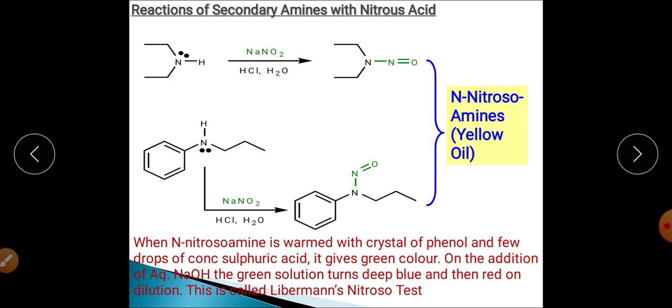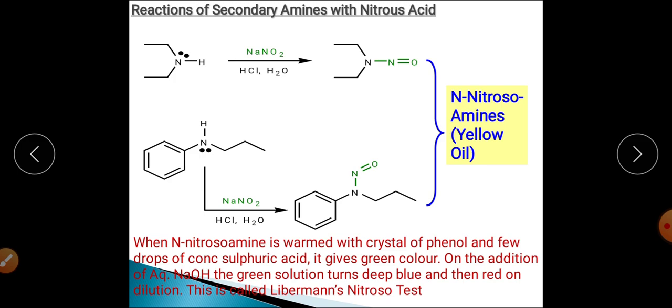Basically this N-nitrosoamine is a yellow colored oil. So formation of this yellow colored oil or yellow colored emulsion during the course of the reaction is basically an identification of the presence of a secondary amine in the organic compound, right?